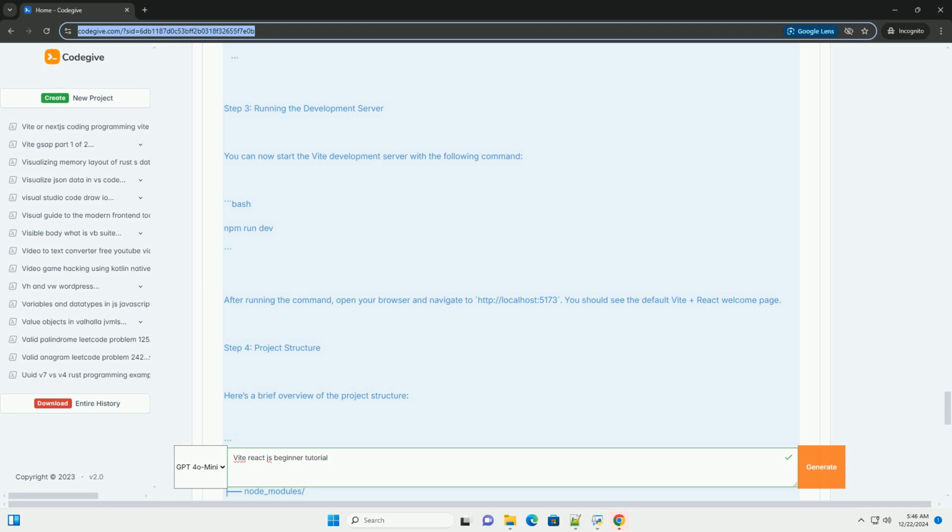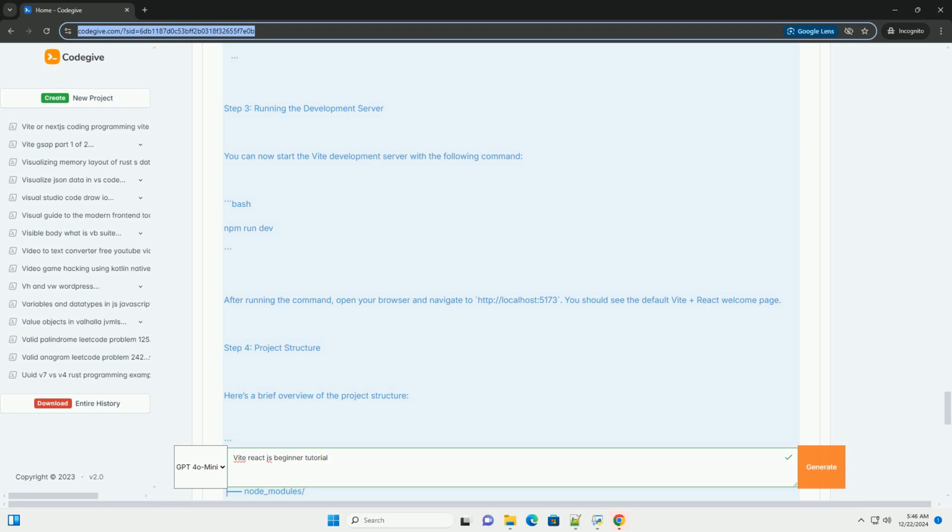Step 3, running the development server. You can now start the Vite development server with the following command. Bash: npm run dev. After running the command, open your browser and navigate to http://localhost:5173. You should see the default Vite plus React welcome page. Step 4, project structure.